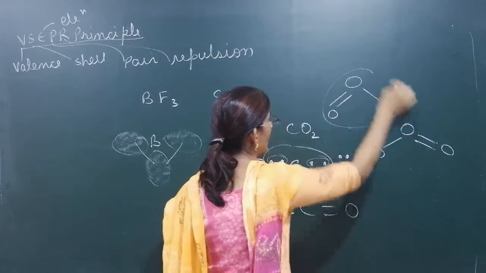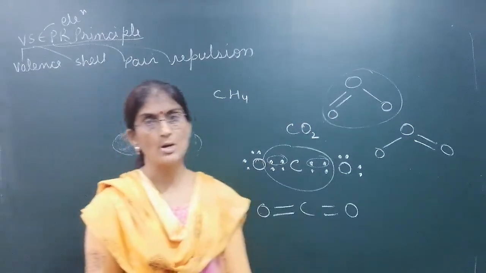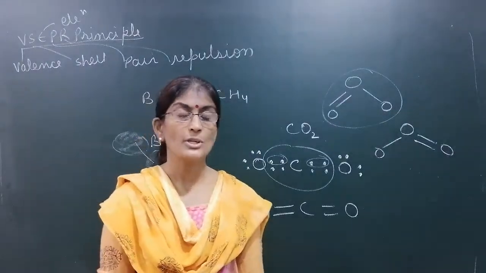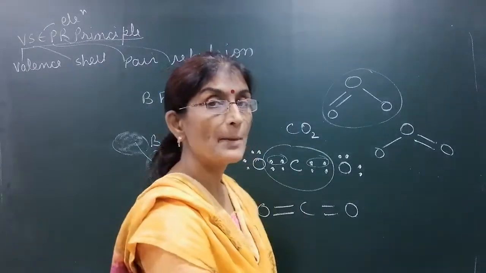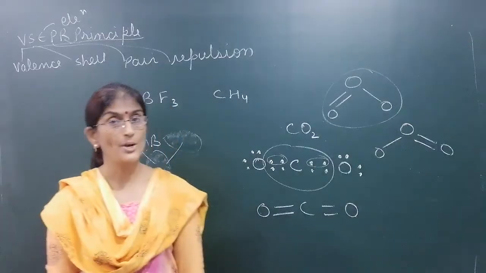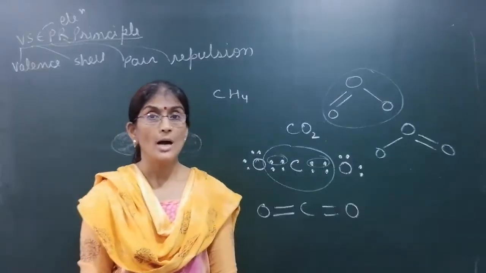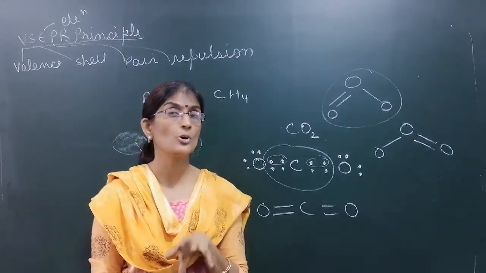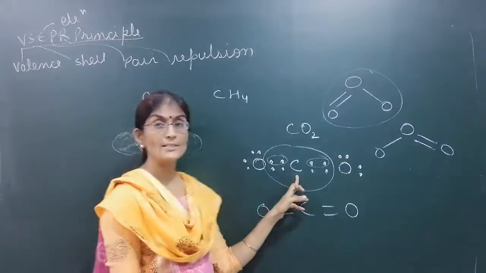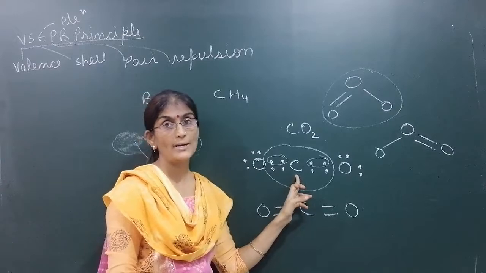Anyone will take and decide the shape of molecule. So these are the important points for VSEPR principle. What is VSEPR principle? It decides the shape of molecule. How is the shape of molecule decided? It is decided by the total electron pairs present around the central atom, whether they are bonding or non-bonding.